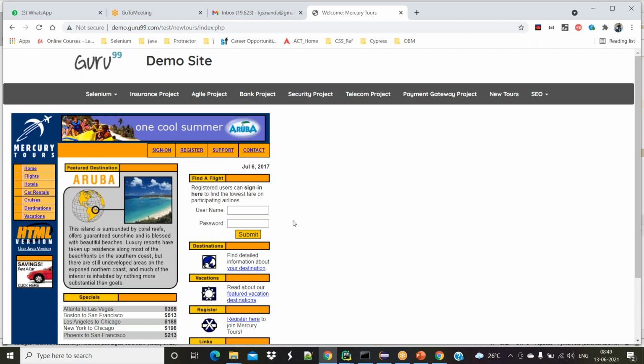Suppose I have to validate whether all these links are there or not: the hyperlinks Sign on, Register, Support, and Contact. These four should be there. I have one test case to validate that these four should be there, and in the same series or not. Then how can I do that? If those four are not following the given series, then how can I report them?